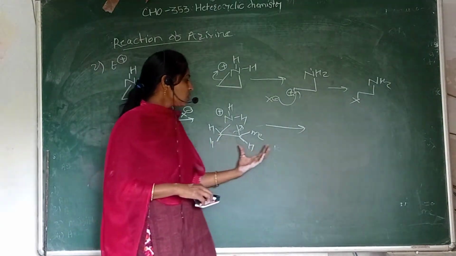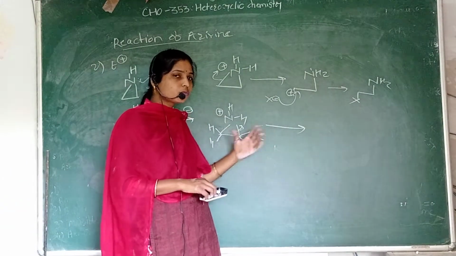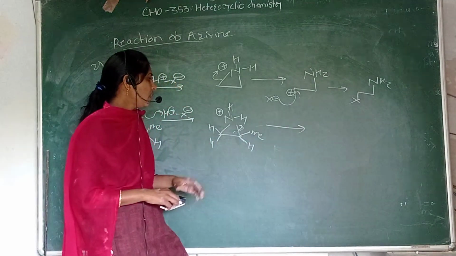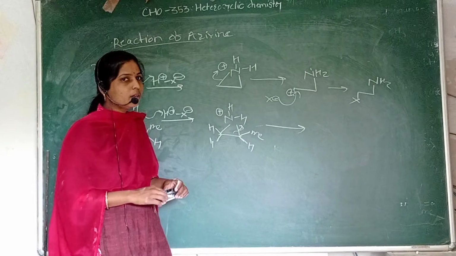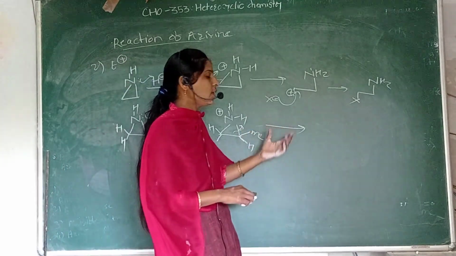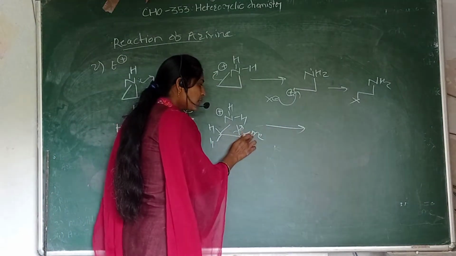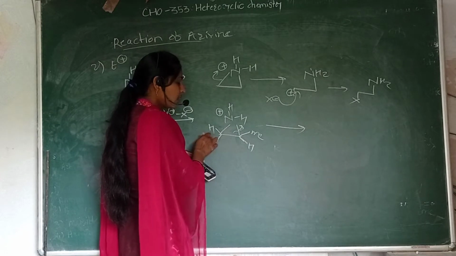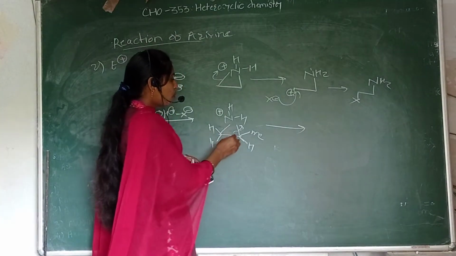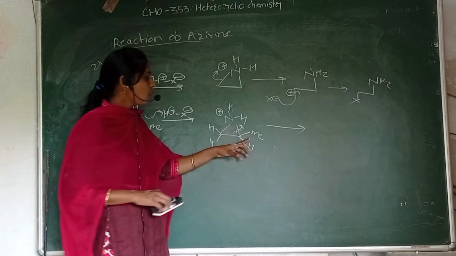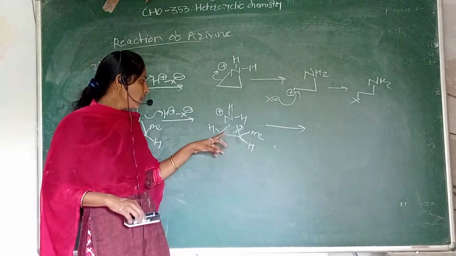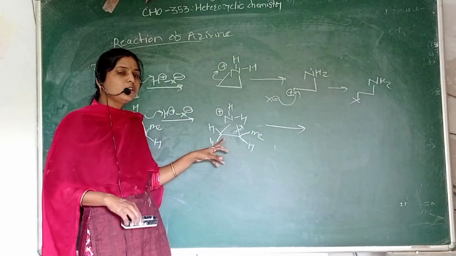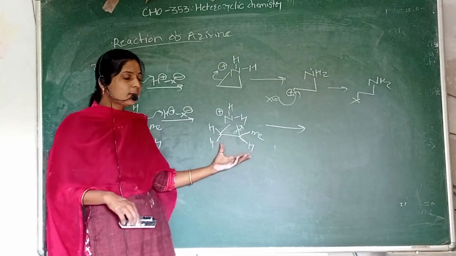So which substituents can be present depends on which side the aziridine ring can open and which side attack of the nucleophile is possible. Here Me is bulkier than hydrogen. So ring opening occurs first on this side, because here the carbocation formed is secondary and here it is primary. Secondary carbocation is more stable than primary.